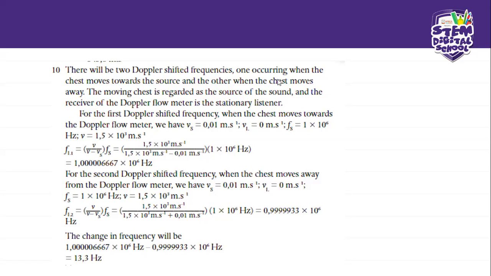So for the first Doppler shifted frequency, when the chest moves towards the Doppler flow meter, our Vs becomes 0.01 meters per second. Our VL becomes 0 meters per second. The frequency will be 1 times 10 to the power of 6, and our velocity will be 1.5 times 10 to the power of 3. Okay.